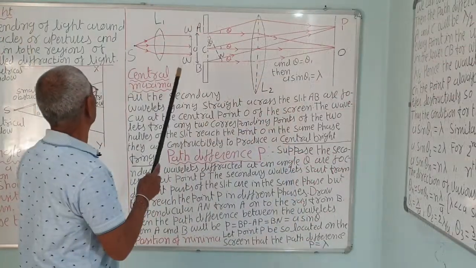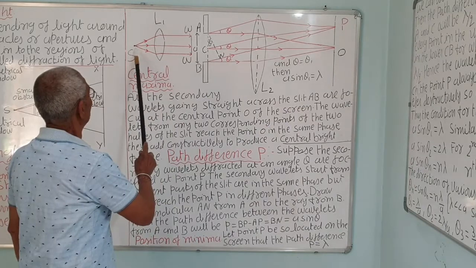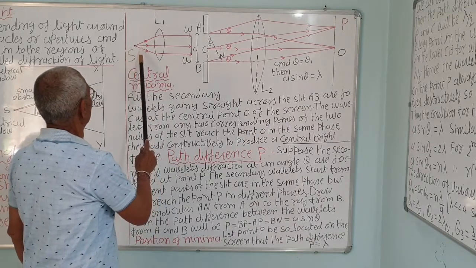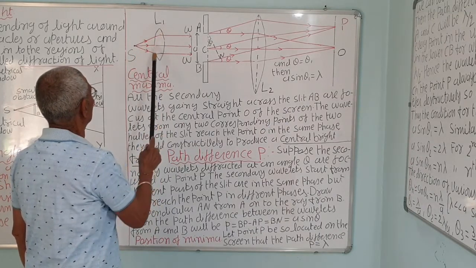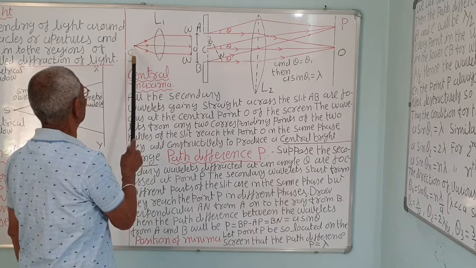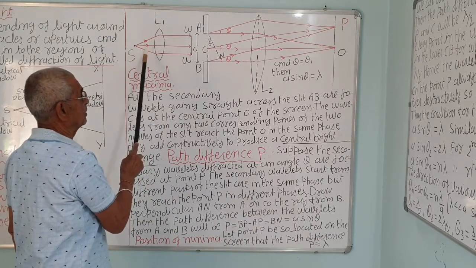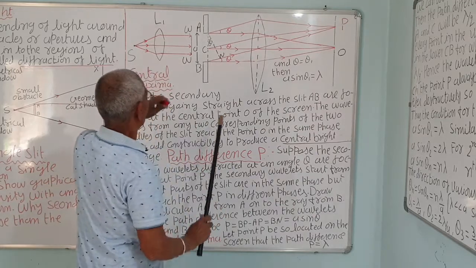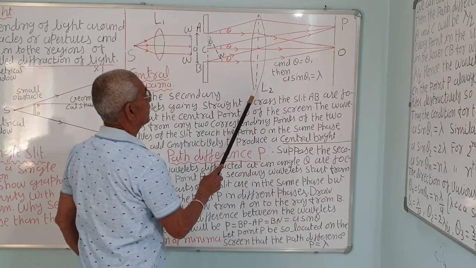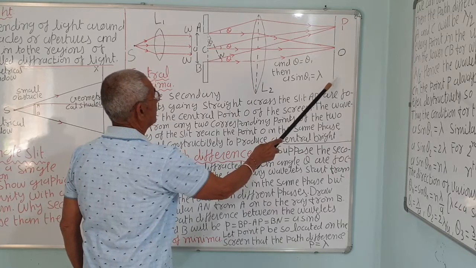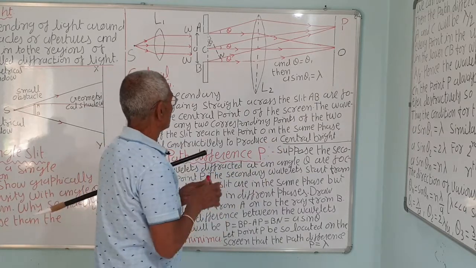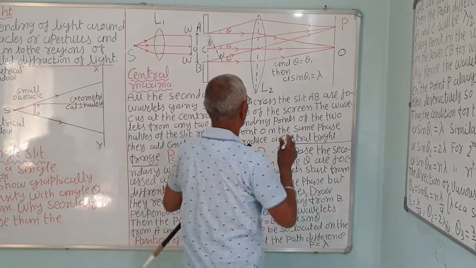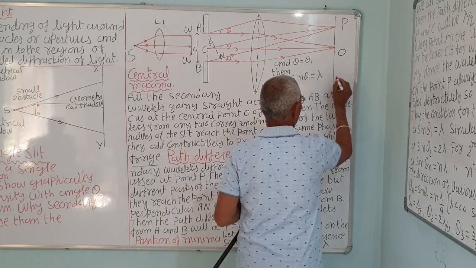Single slit diffraction. S is the source of light, L1 is the lens. We have put the lens and S, and this distance is equal to the focal length. Here this is another lens, L2, also placed. The distance between L2 and the screen is also equal to the focal length of the L2 lens. This is the screen.